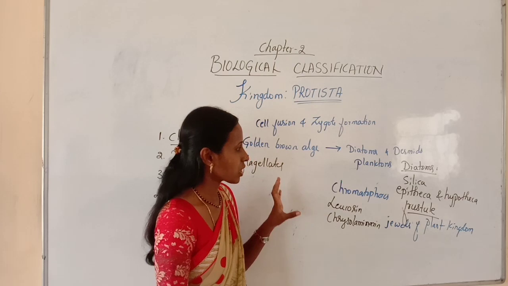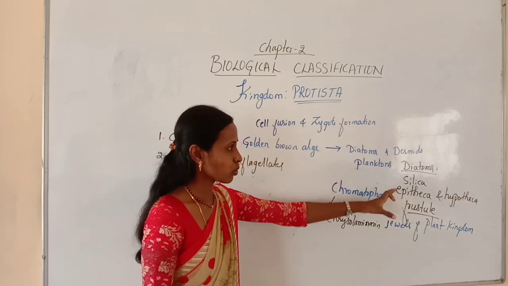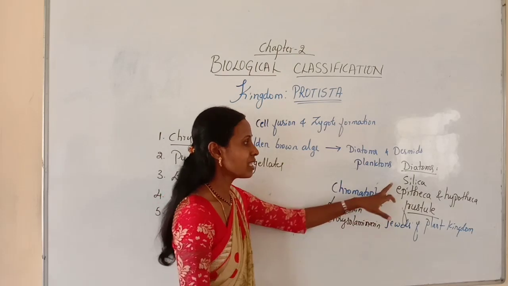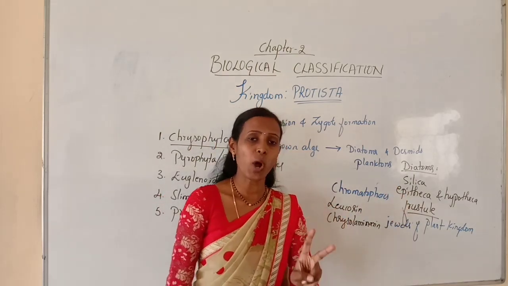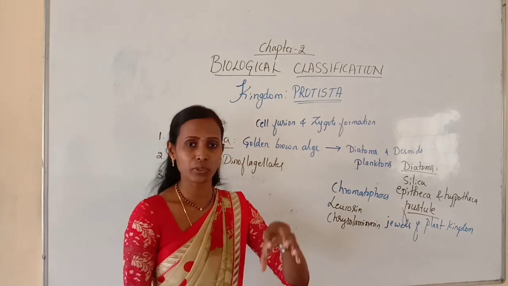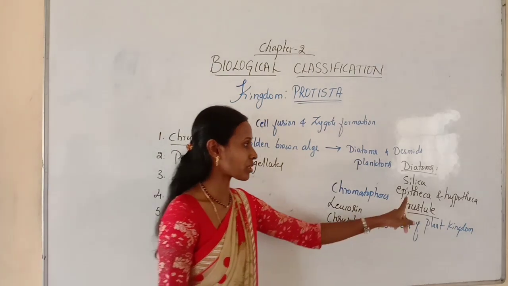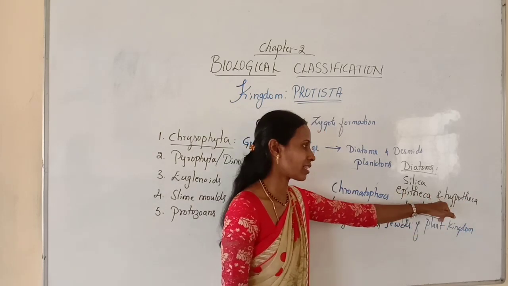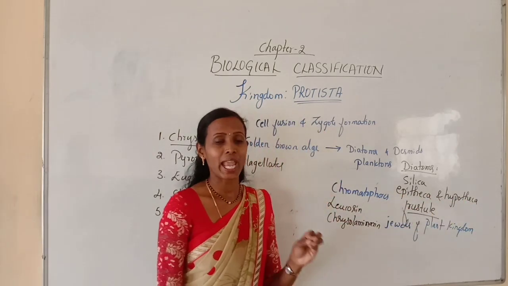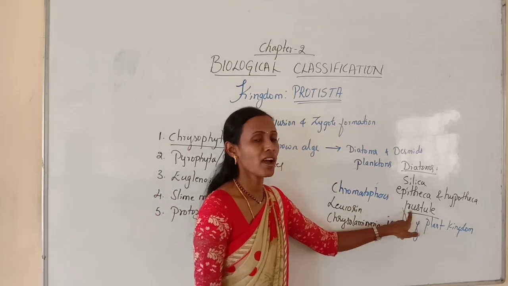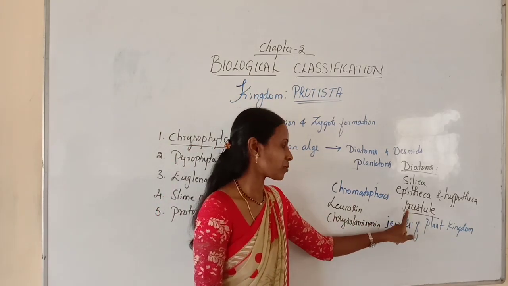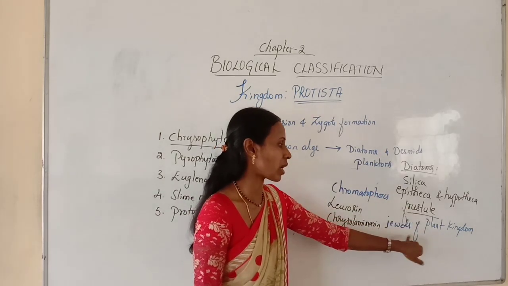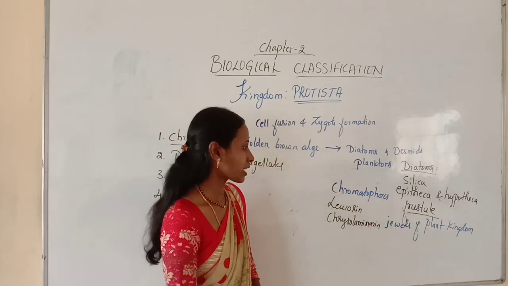You just remember, diatoms usually have a cell wall. The cell wall is made up of cellulose along with silica deposition, and they have two unequal halves which fit together like a soap box, and the two halves are called epitheca and hypotheca. The epitheca is larger than the hypotheca, and the silicified cell walls are called frustules, and because of the highly sculptured nature of the frustule, they are also called jewels of the plant kingdom.